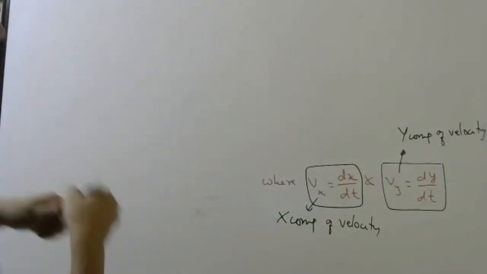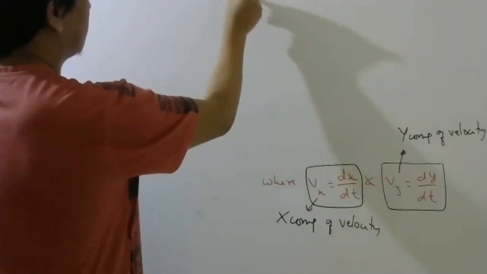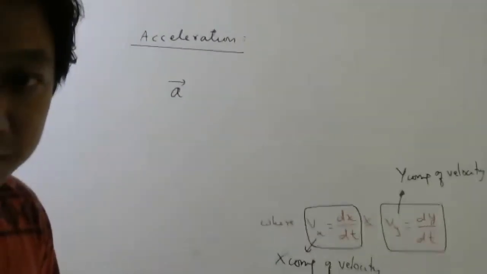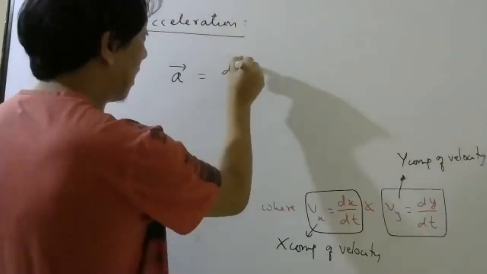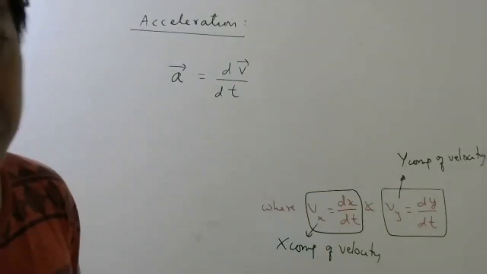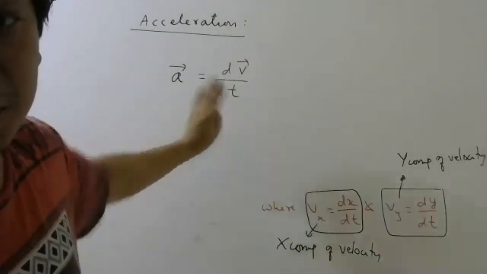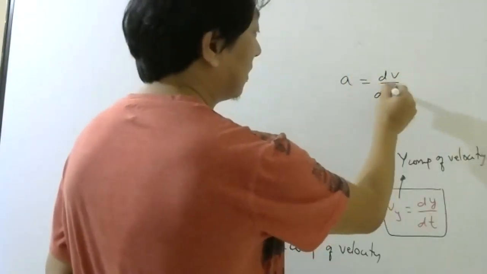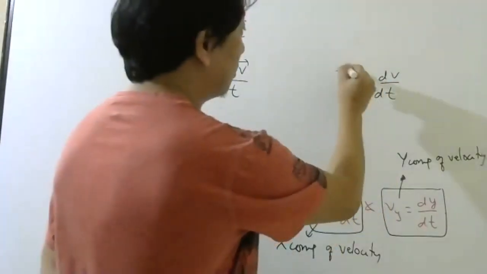Now let us talk about acceleration directly, in vector form. So how will you write acceleration vector? Instantaneous, dv bar by dt. So basically now you have to start writing bar everywhere. So acceleration vector is rate of change of velocity vector. Everybody clear about this part? Before we used to write a equals dv by dt, right? In one dimension I told you no need to put arrow mark. But now it is important you put arrow mark.